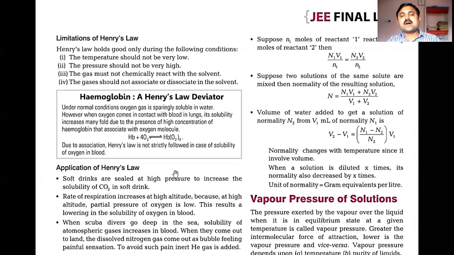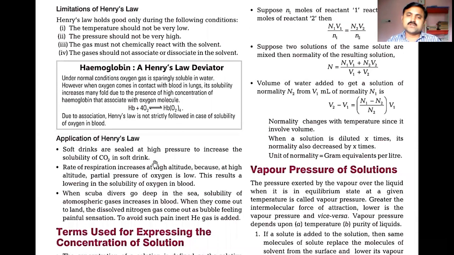So Henry's law is unable to explain details about why this association of hemoglobin and oxygen takes place to a large extent with high pressures and all. They are not able to explain. So this is one of the important points to be noticed. Now let us see applications of Henry's law. So these are the bad things about Henry's law.